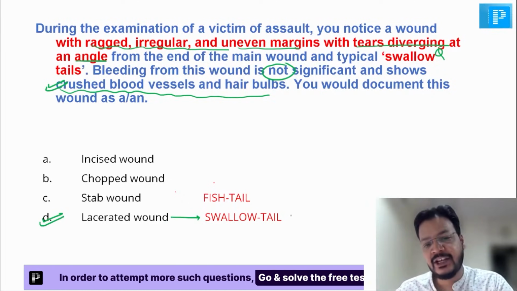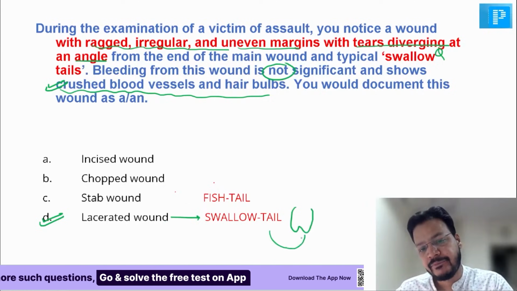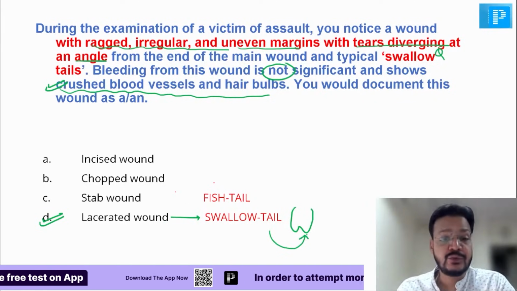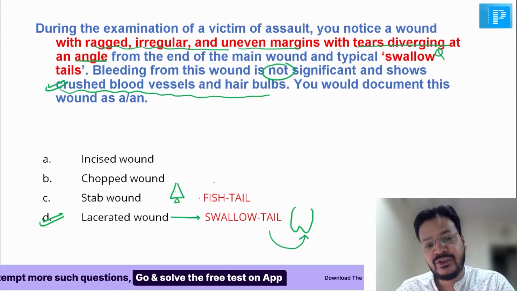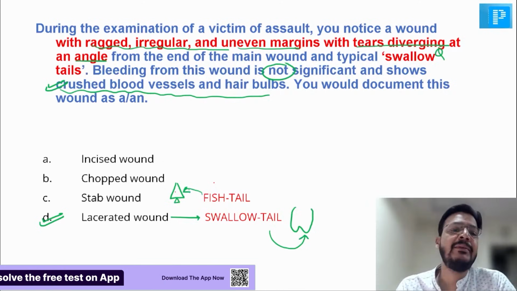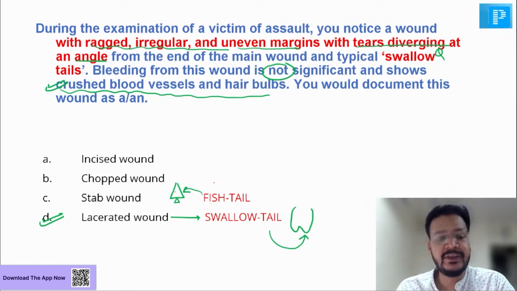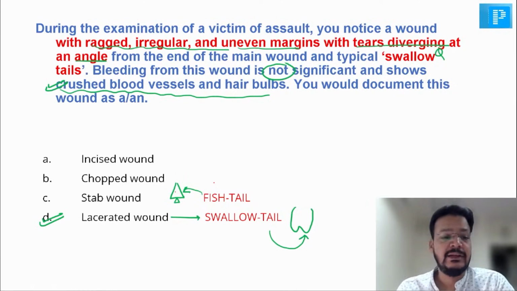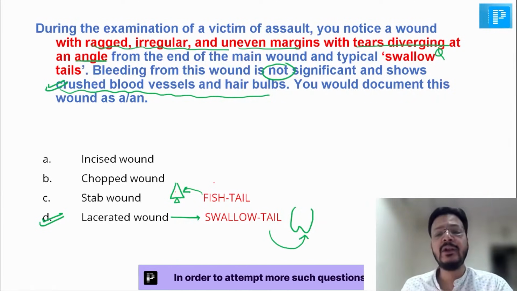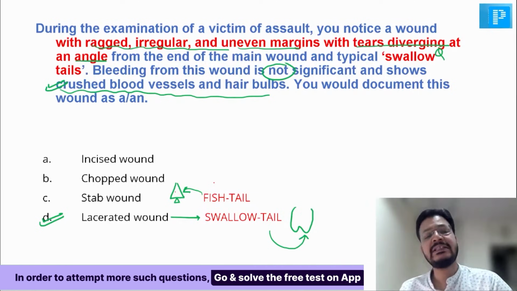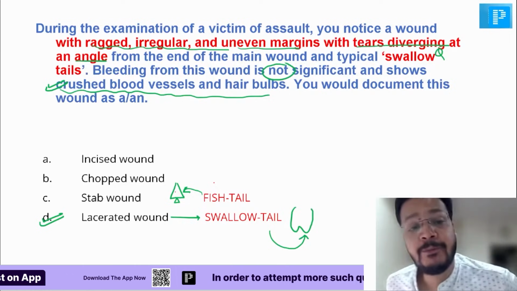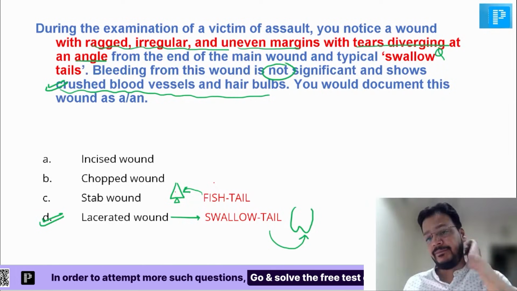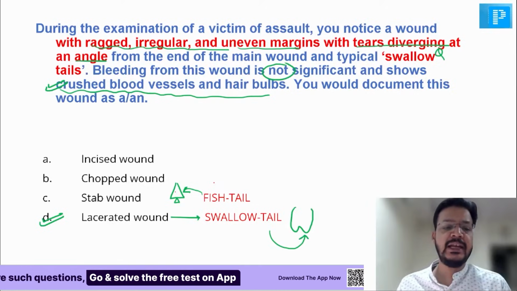And here in laceration, we have swallowtail. In stab injury, my dear friend, if you see the stab injury, there will be fishtailing. So swallowtail is a very important feature of laceration, and fishtailing is very important feature of stab wound. Okay. So now, what are the catchy points? Irregular margin, swallowtail, bleeding is not significant, and crushed blood vessels and hair bulb. Crushing of the tissue, that's very important. Crushing of the blood vessels and hair bulb, that is laceration. Fishtailing is seen in stab injury.